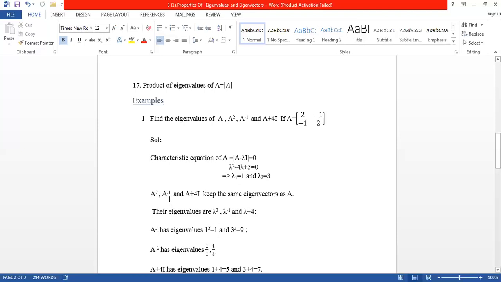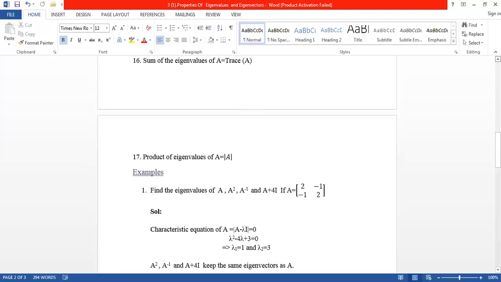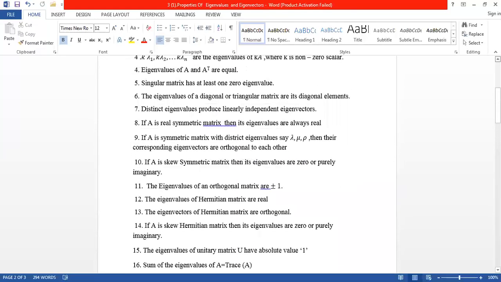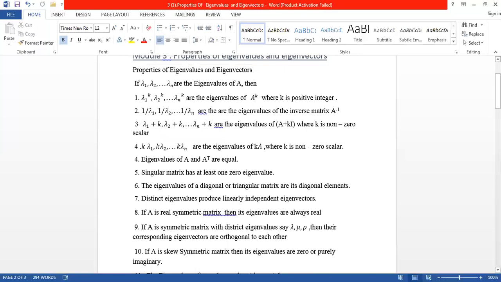Similarly, for A inverse, how do we calculate the eigenvalues of A inverse? Just see the second property: if lambda 1, lambda 2, and so on up to lambda n are the eigenvalues of A, then 1 by lambda 1, 1 by lambda 2, and so on up to 1 by lambda n are the eigenvalues of A inverse.